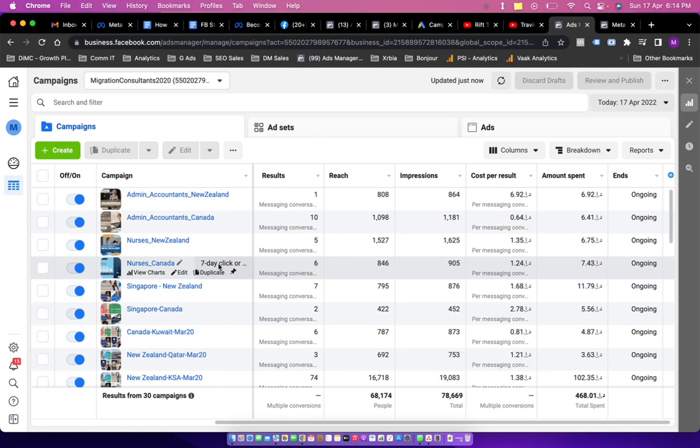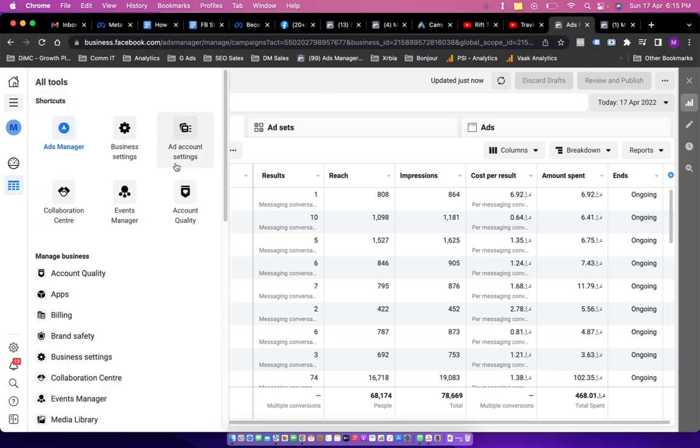Now, the first way was to create a business manager account and then create an ad account within the business manager, also create a page within the business manager, and further share the access of the business manager with anyone. Right. Now, the second way to share the ad account access is to create an ad account directly from the Facebook profile, and then come into ad account settings.